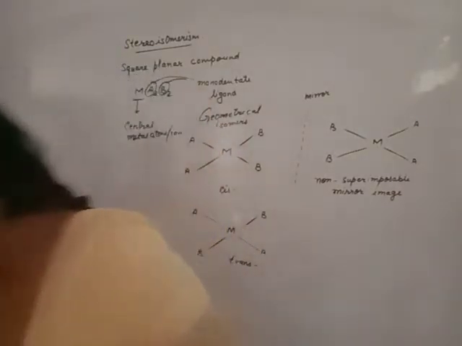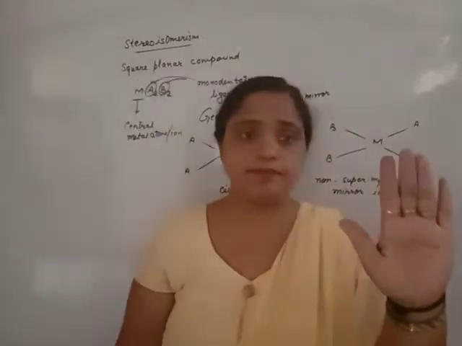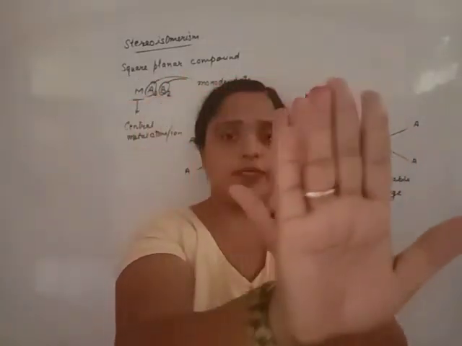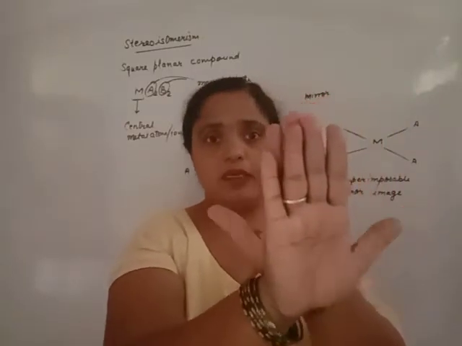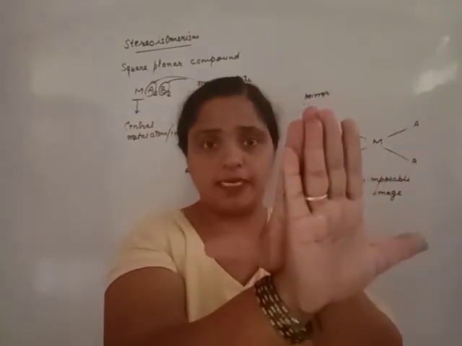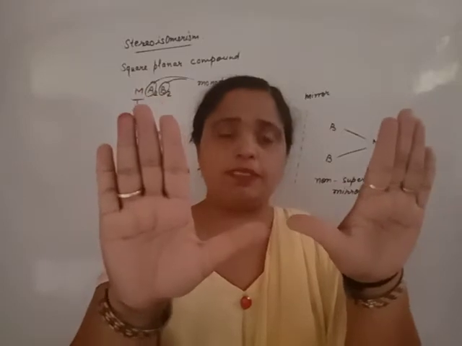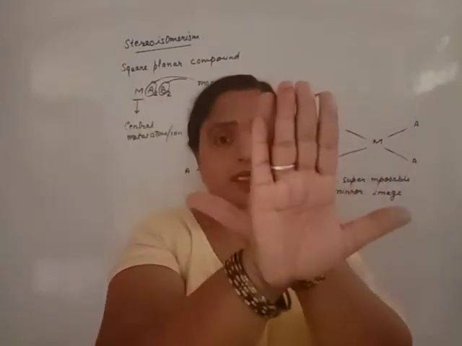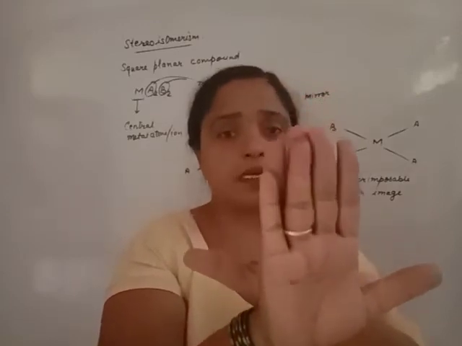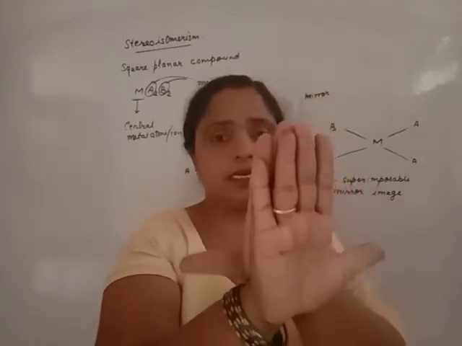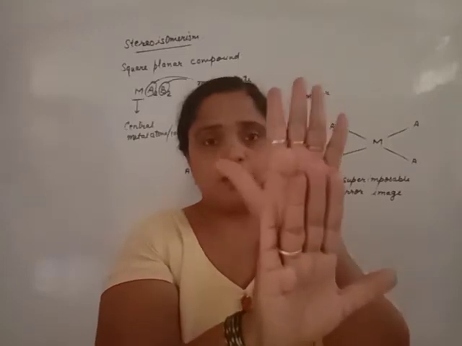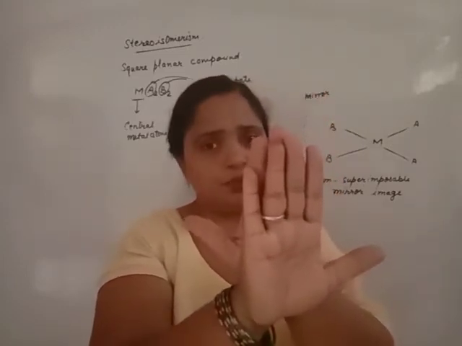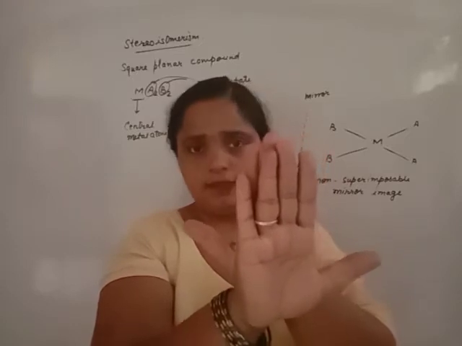Non-superimposable means this is the hand, and its mirror image is this one. When this mirror image is placed over the original, they will be separated out. That means they form a mirror image, but this mirror image is opposite in nature and does not cover the original compound completely. This finger and this thumb of the original compound will be clearly seen to you like this.